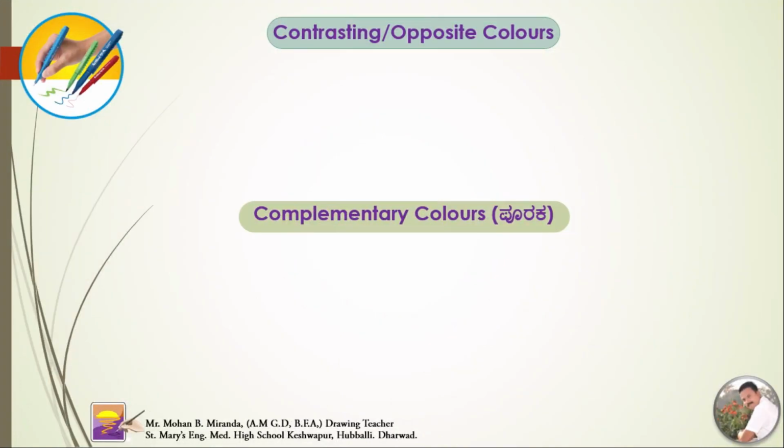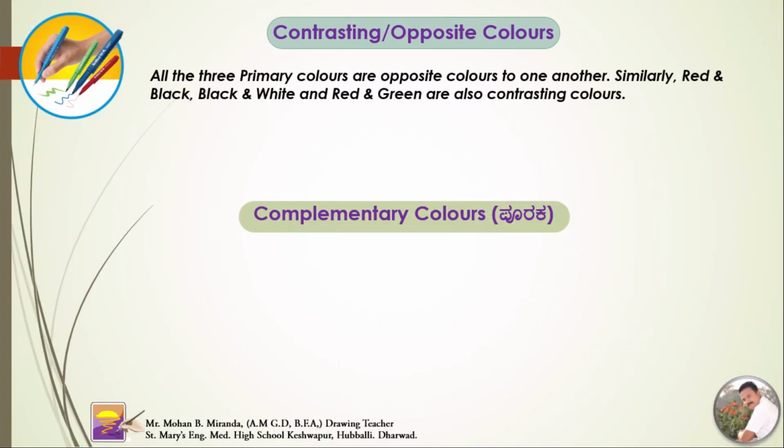Contrasting colors or opposite colors. All the three primary colors are opposite colors to one another. Similarly, red and black, black and white, and red and green are also contrasting colors.